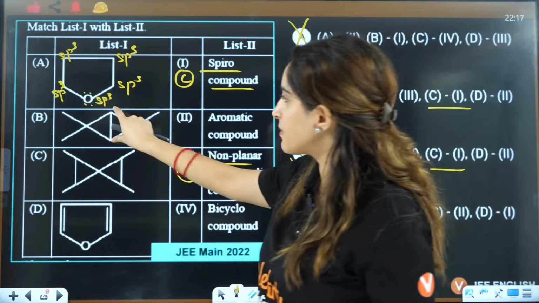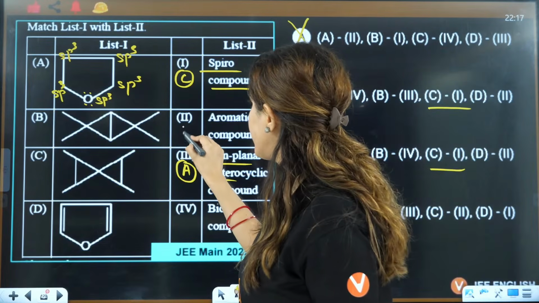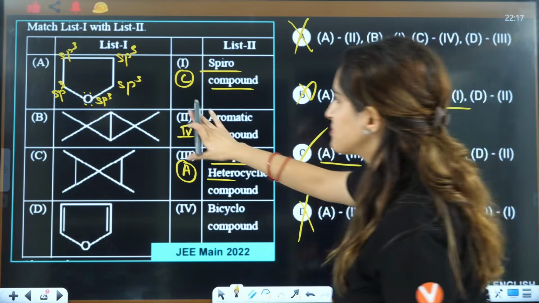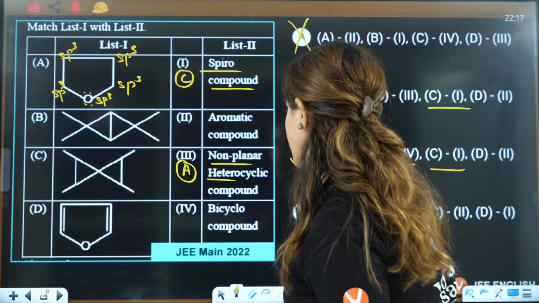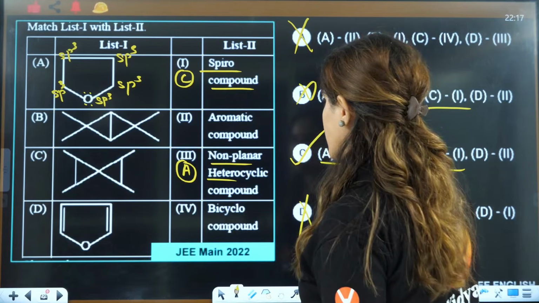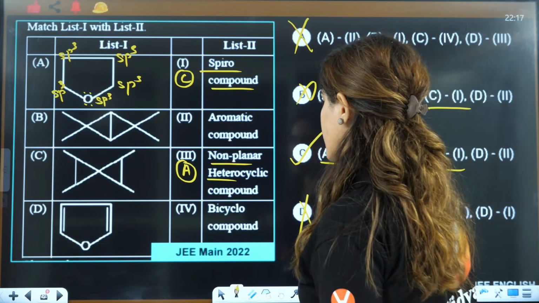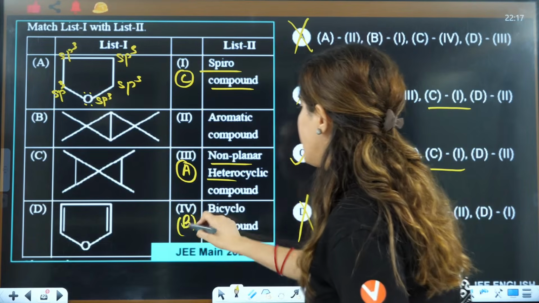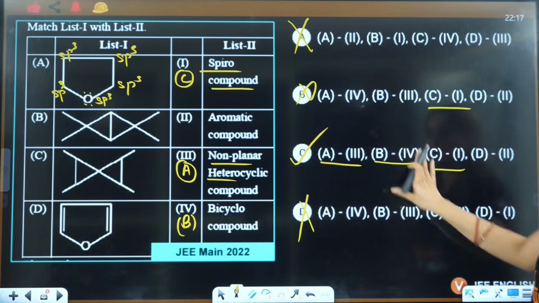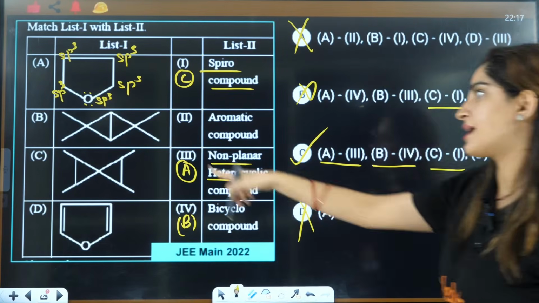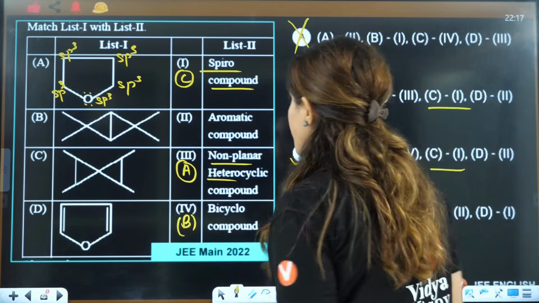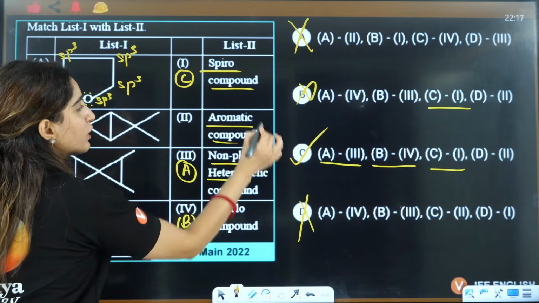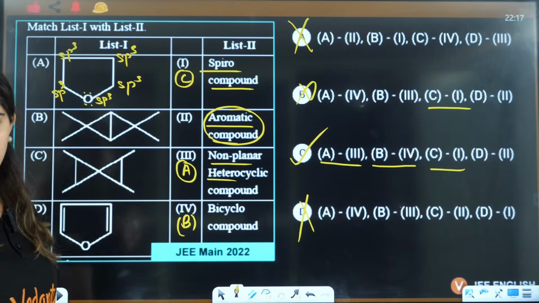Then this one is bicyclo. You will see 4th here. So 2 is 4. Wait a minute. Acha, bicyclo here. Okay, sorry. B is 4. Yes, bicyclo here. Bicyclo that. This one is what? This one is an aromatic compound. Now we will talk about aromatic compound, right?